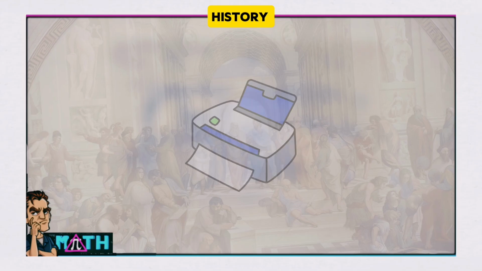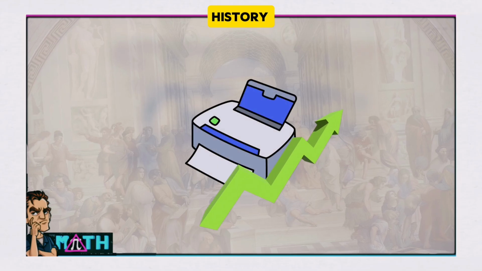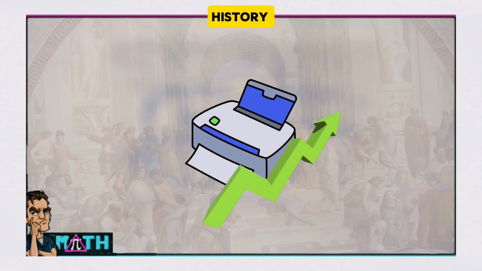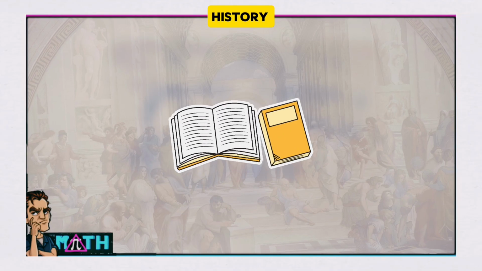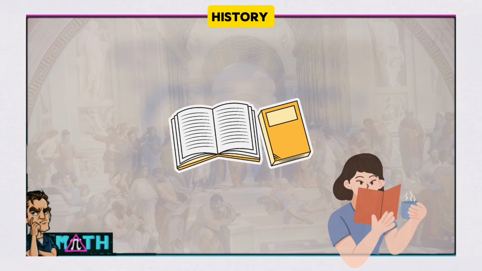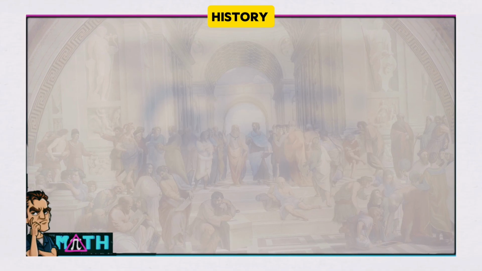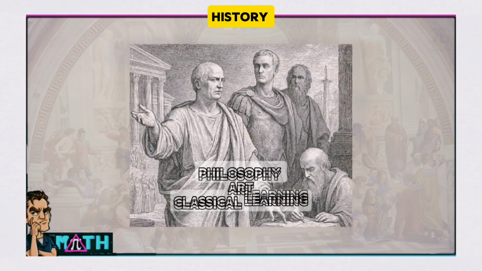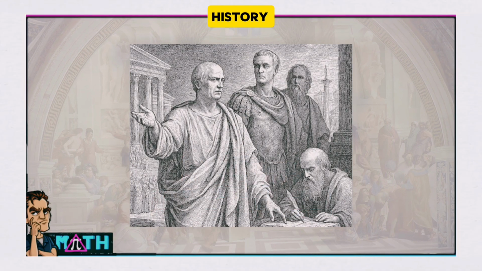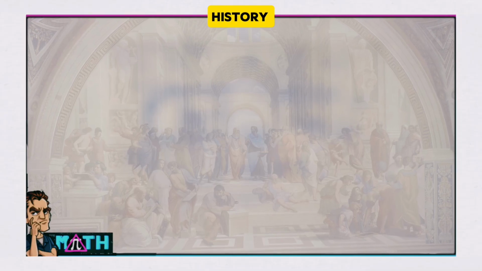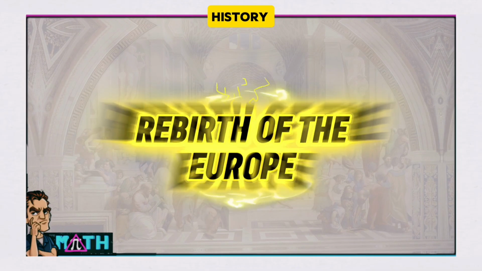The printing press was also growing very fast at that time, due to which the old Greek and Roman books became available to read across Europe. Due to these things there was a boom in philosophy, art and classical learning, and therefore it is called the rebirth, the revival of Europe.